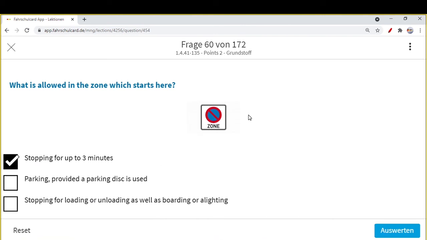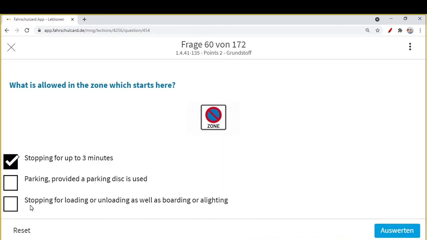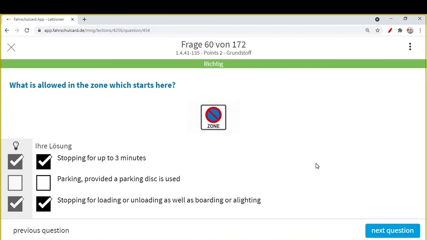Parking, no. If parking were allowed, there would be an extra sign here, like for example with the parking sign, or as we have seen a few questions back, that it was allowed to park here for a disabled person, but there is no extra sign. So parking is not an option. Stopping for loading or unloading as well as boarding and alighting: only these two options are correct. And you see, this answer is correct.